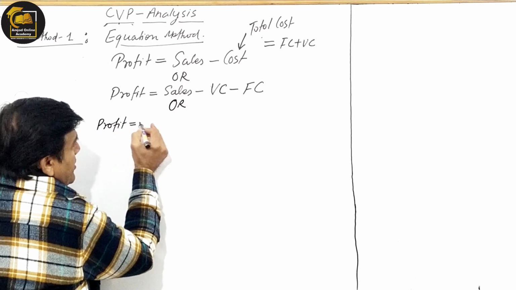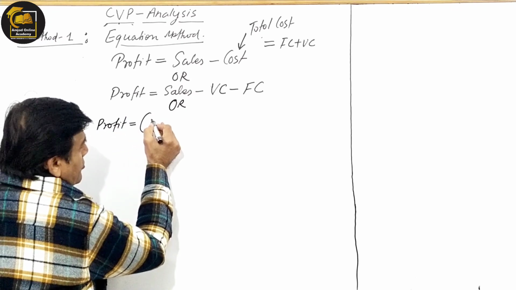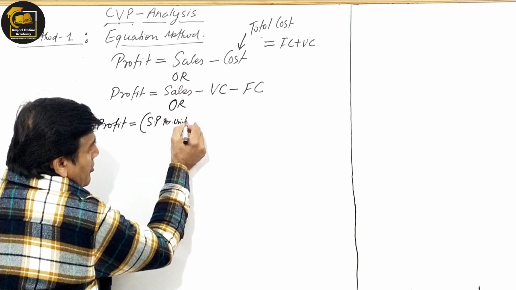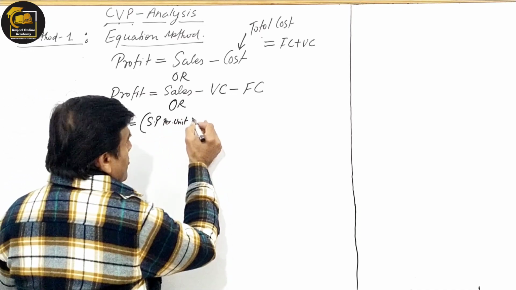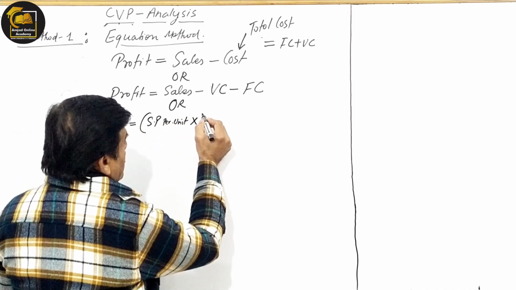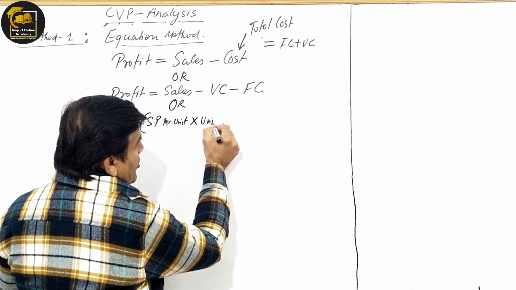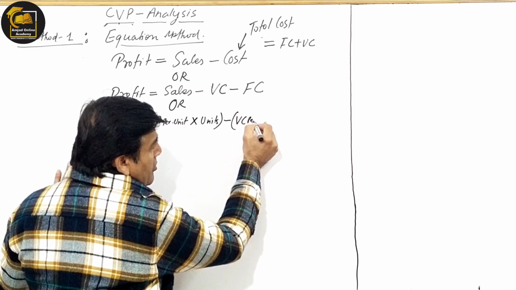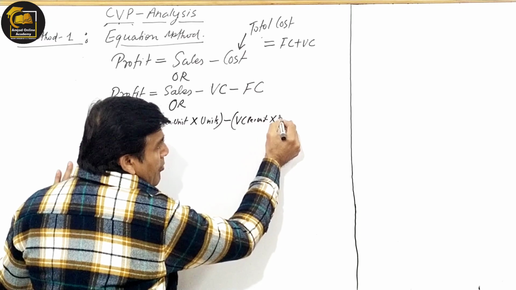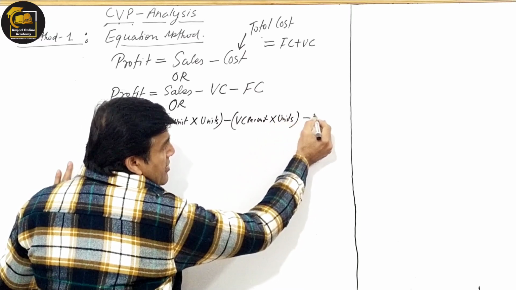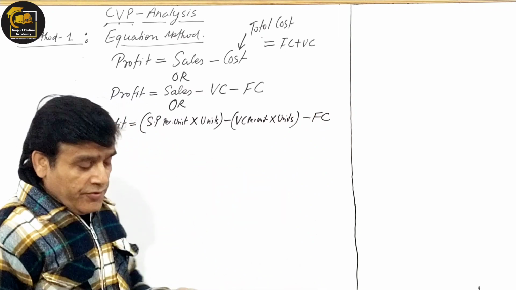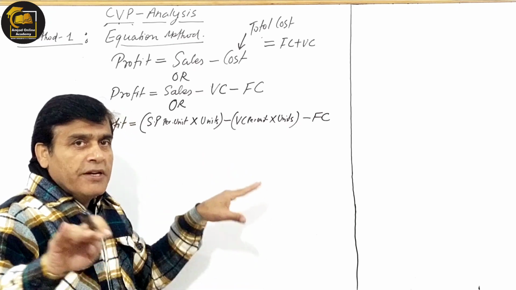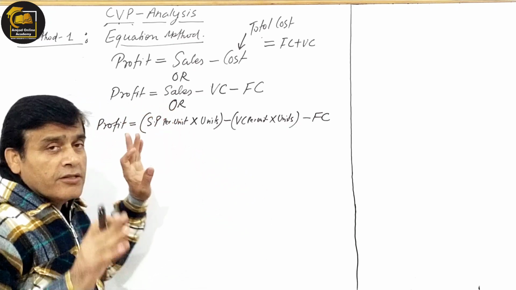If I write this like this, profit is equal to selling price per unit into number of units, minus variable cost per unit into number of units, and minus fixed cost. Now let me know, is there any difference? Again there is no difference, again the equation is the same, we have just expanded it this way, because here the sales is given in rupees.